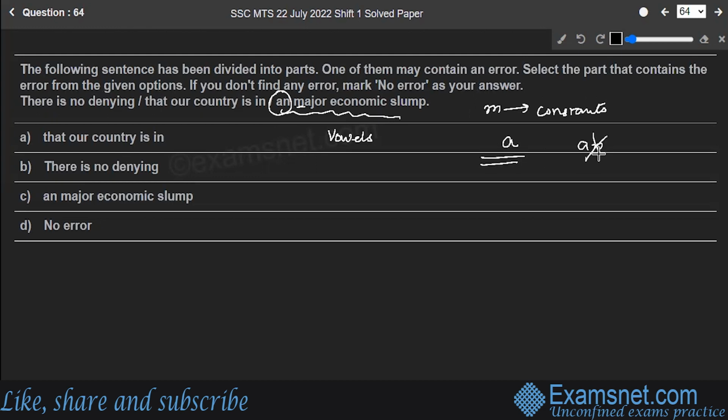An is not used with consonants, and is used with vowels only. So this part contains an error, and the correct sentence should be: there is no denying that our country is in a major economic slump. Option C is the correct answer to the question. Hope you are clear, students.